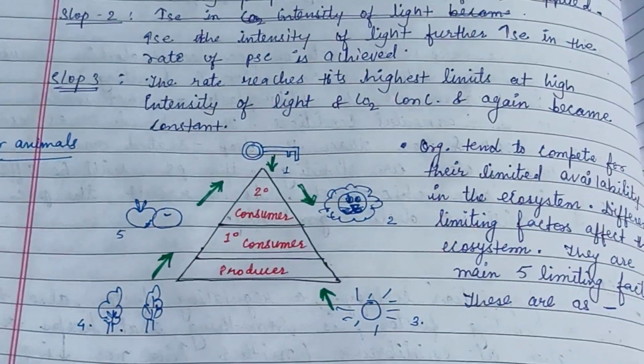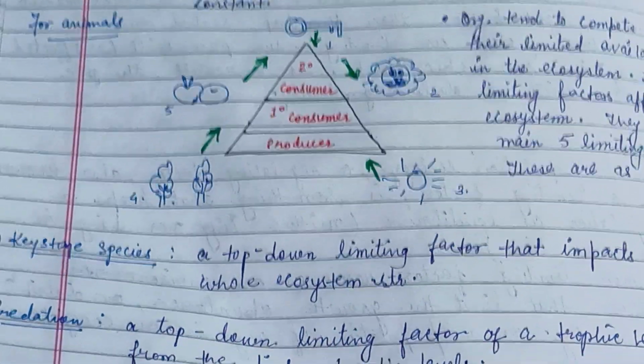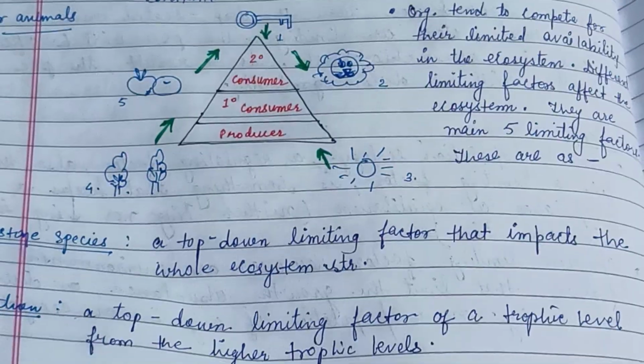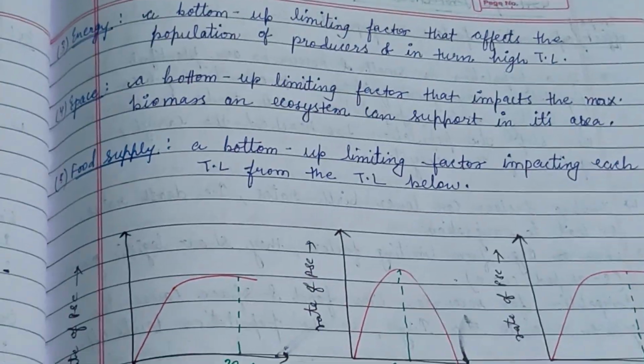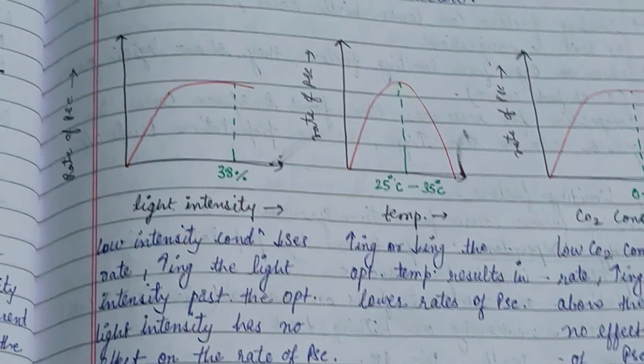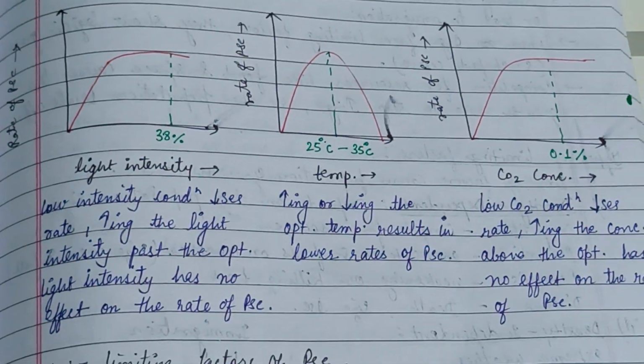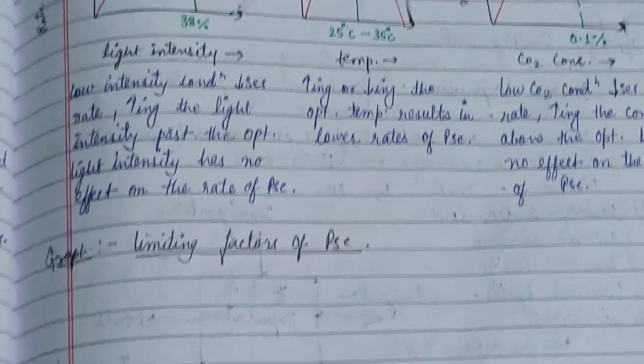Here is the example for animals. What are the limiting factors for animals? They are keystone species, predation, and next, energy, space, and the food supply. Here is the rate of photosynthesis and the effect of light intensity, temperature, and CO2 concentration.